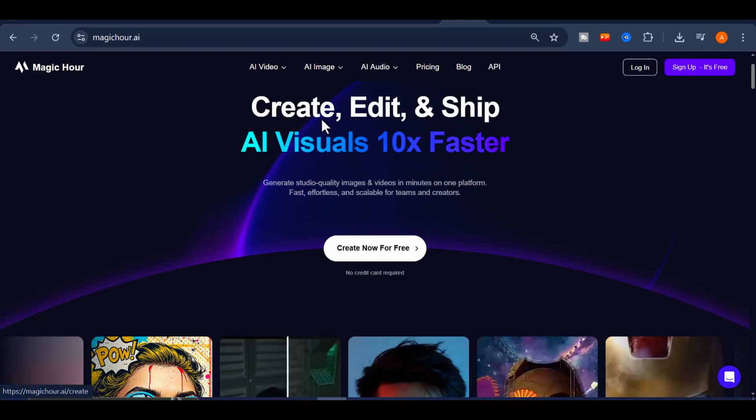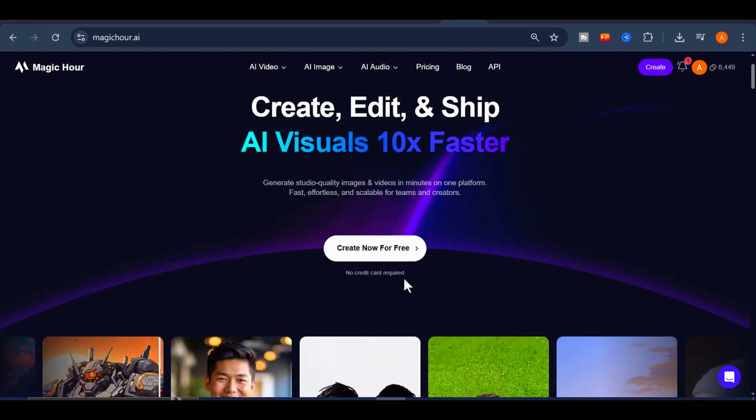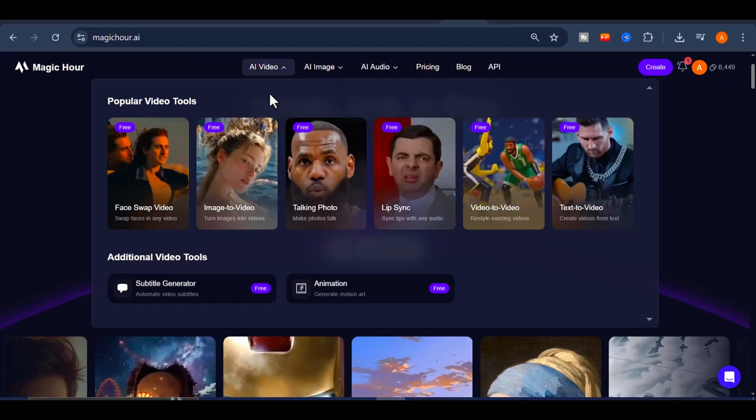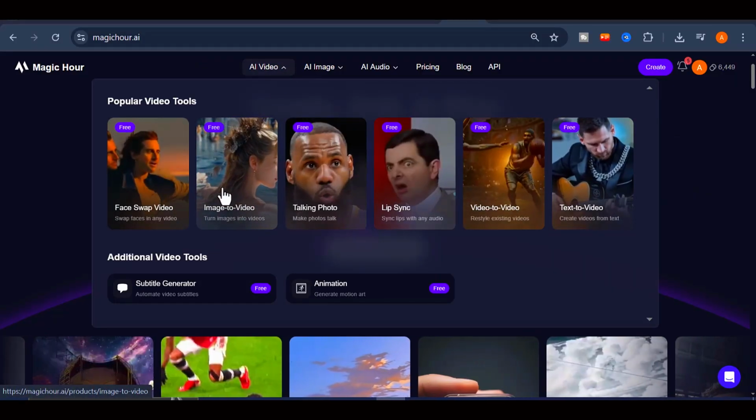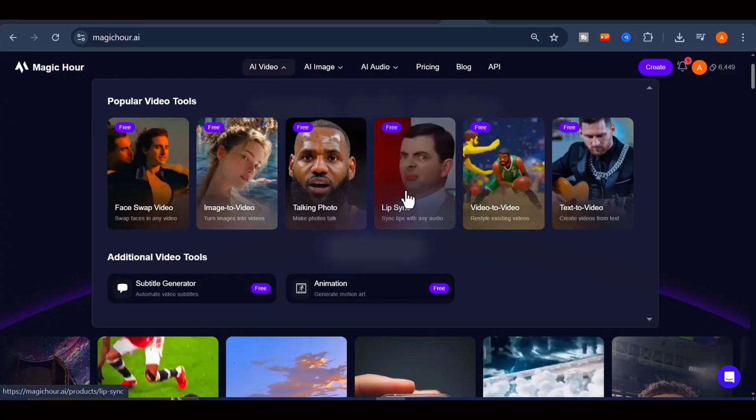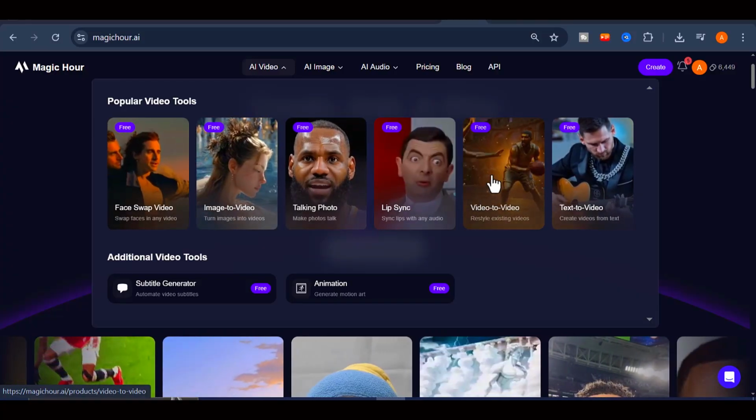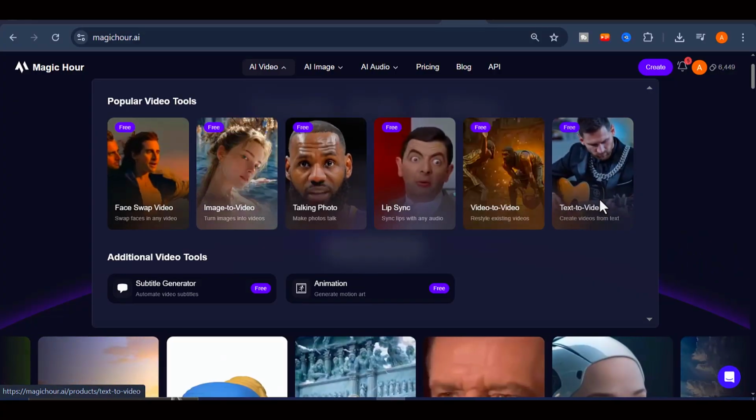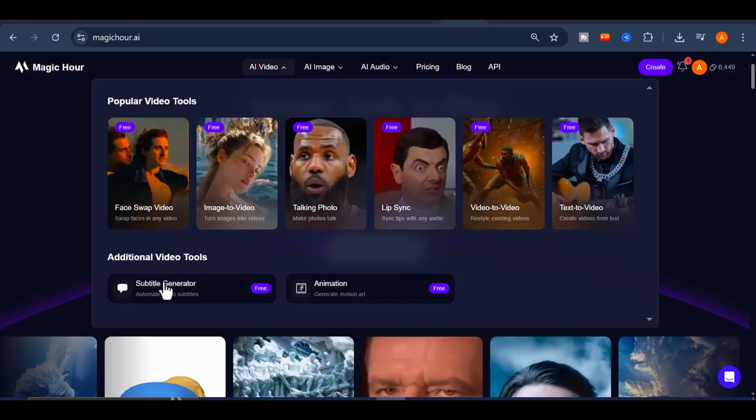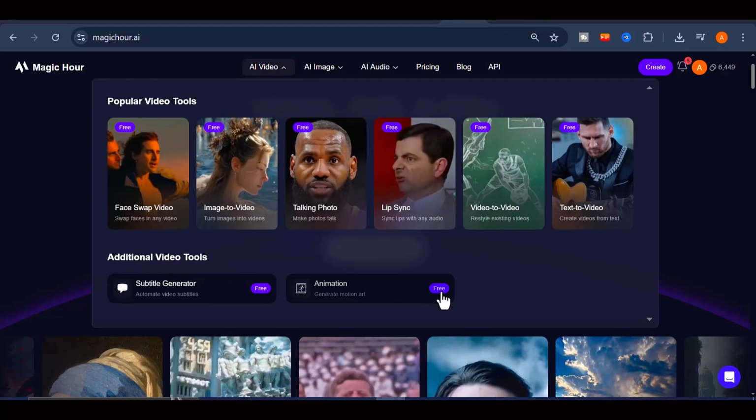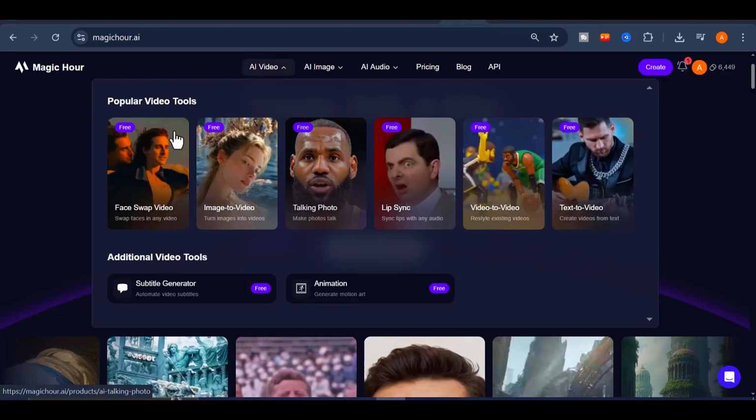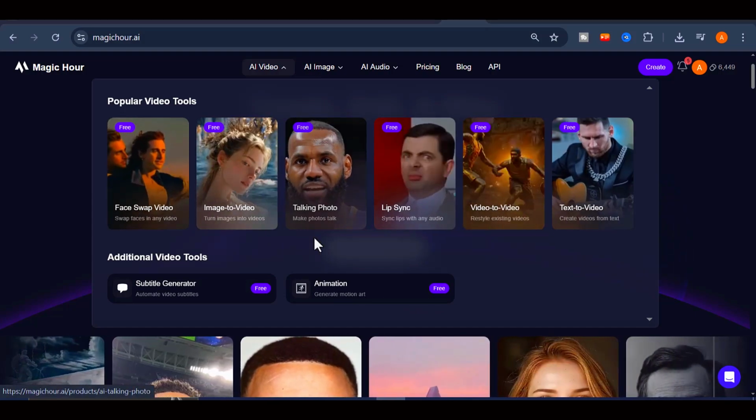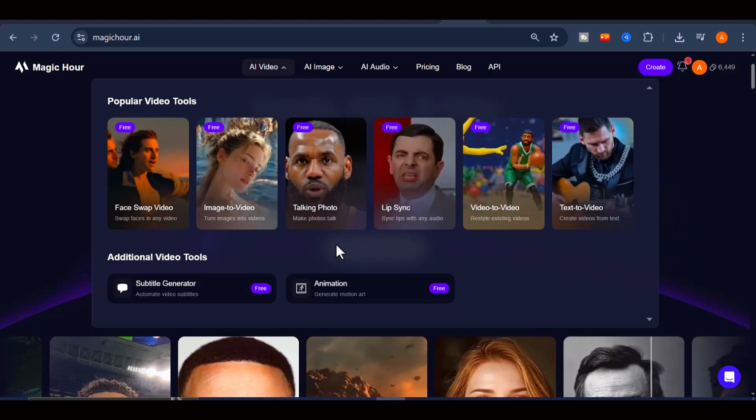From the moment you land on the homepage, you will notice how clean the layout is. The section that immediately stands out is the AI video panel. Once you open the menu, you will see an entire collection of powerful features that creators normally access through paid tools. Inside this area, you will find face swap video, lip sync, video-to-video generation, image-to-video generation, and even full text-to-video generation. What makes it even better is that most of these features are available for free, which gives you more room to create without limits.